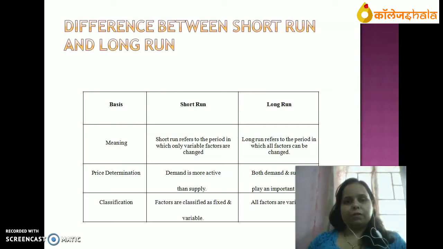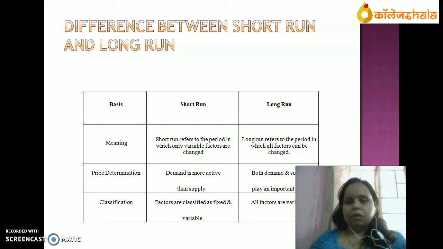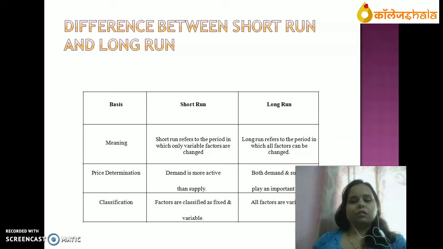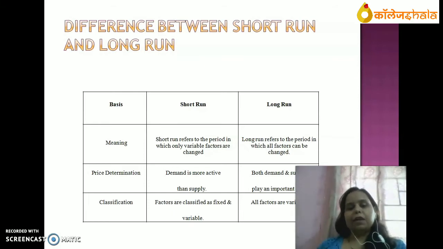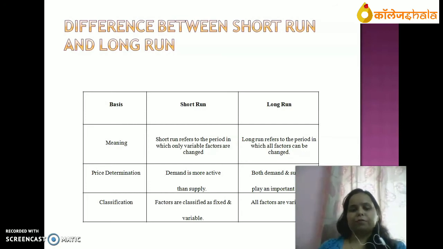Now difference between short run and long run. Short run refers to the period in which only one variable factor is changed and the rest of the factors will be constant. Long run refers to the period in which all factors can be changed. Long run is a sufficient time period where all inputs can be changed. Price determination: in short run, demand is more active than supply, and in long run, demand and supply both play an important role.